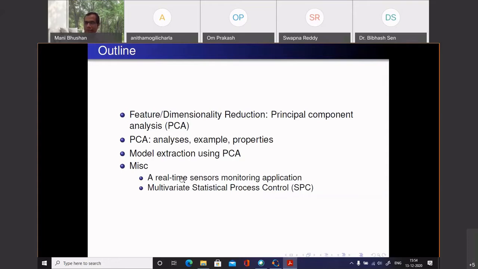In these slides, there are some other topics which I will ignore, but the morning's sensor monitoring application, that SPND monitoring, involved PCA also to extract the model. I will again talk about it quickly.